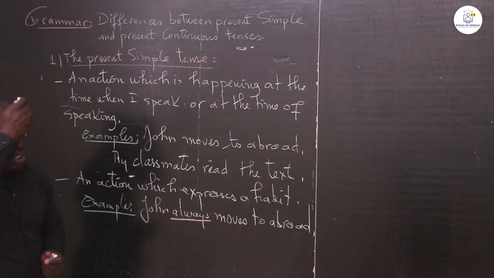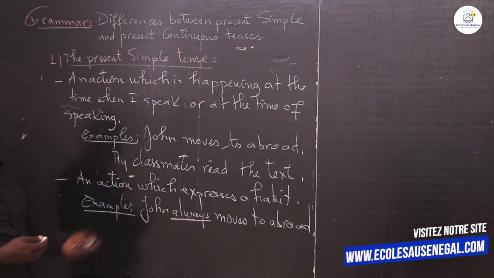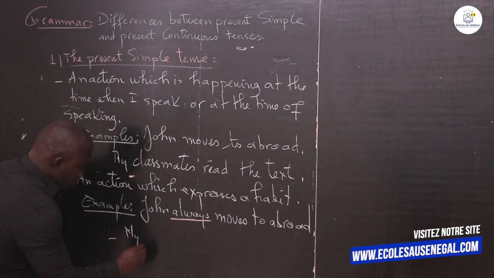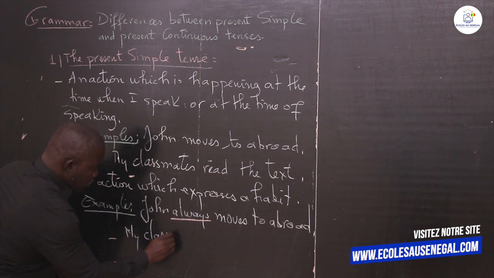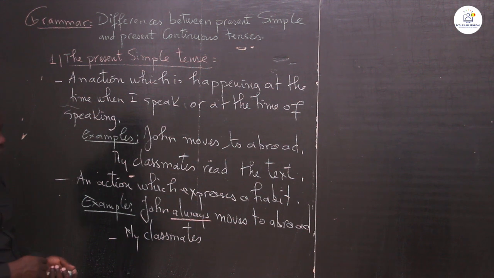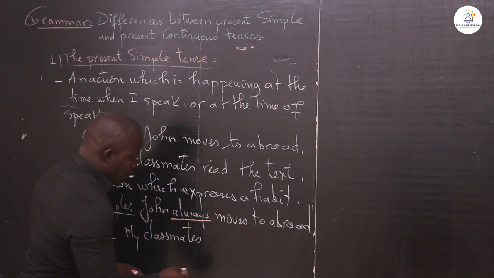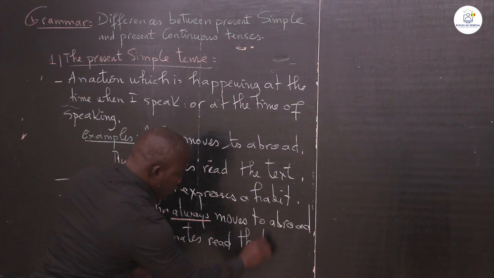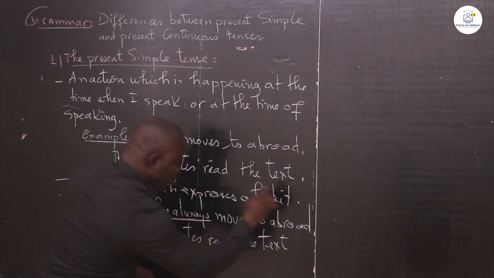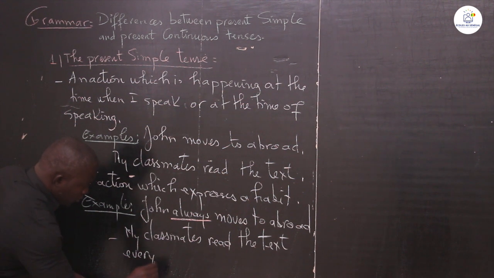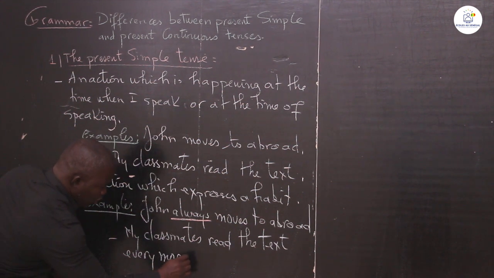And when we have expression of habit, we generally use the present simple tense. Example, my classmates read the text every morning.